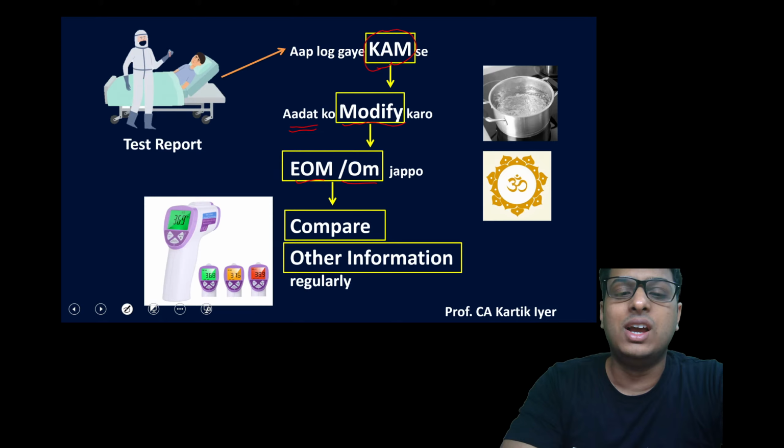Next area, 700. The doctor checks our test report. That is the report. 701, आप लोग गए काम से, that is key audit matter paragraph. Then 705, that is you have to change, आदत को modify करो your habits. 706 is say om om om regularly, or om japo. Then you have compare other information. And finally you compare your comparative information, corresponding figures and statement. Finally you have your other information. Very simple. Now there are other areas which you can remember in simple ways, and there's a very easy way to remember also. I'll tell you.